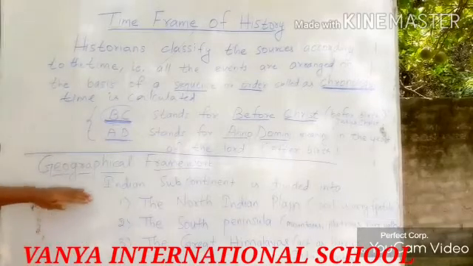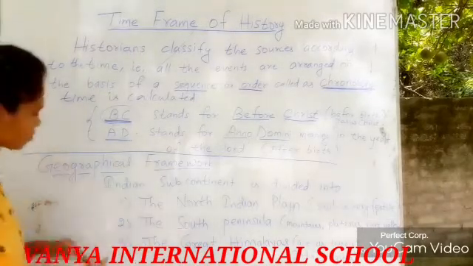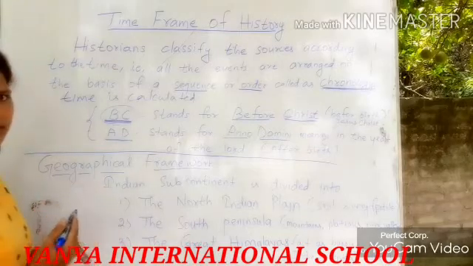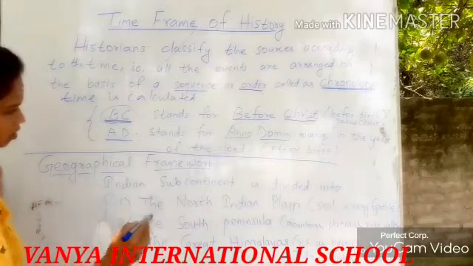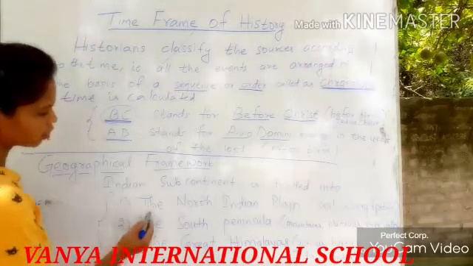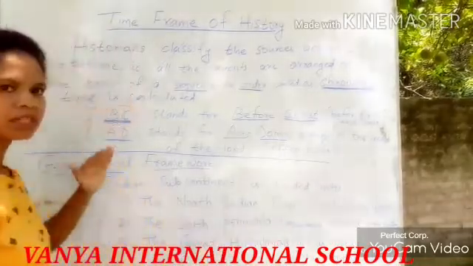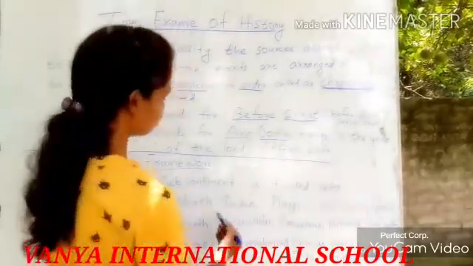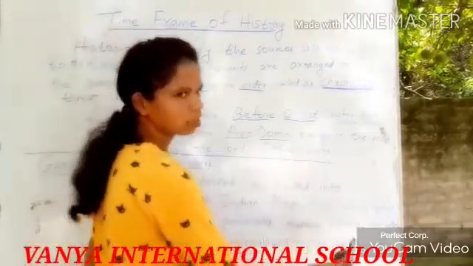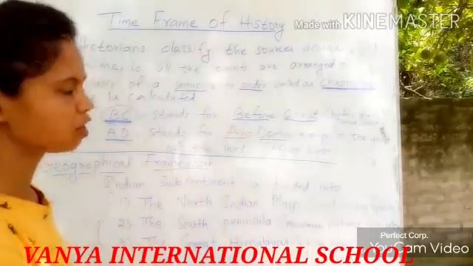Then next, coming to geographical framework, means geographical features. The Indian subcontinent is divided into 3 features. The first one is the North Indian Plain. The North Indian Plain means the north part of India. And in this North Indian Plain, the soil is very fertile for cultivation, means for agricultural work.